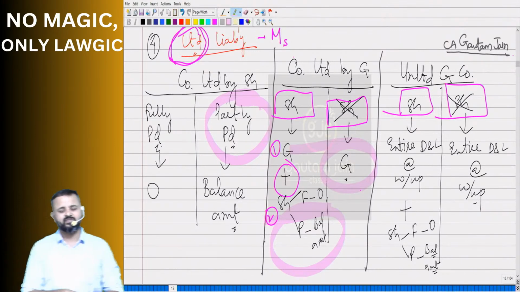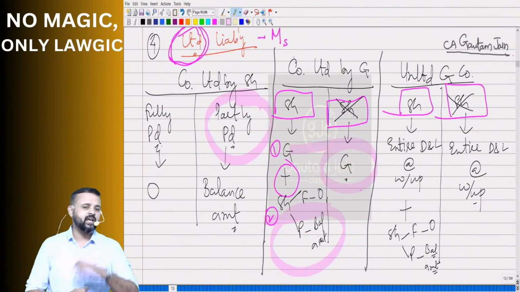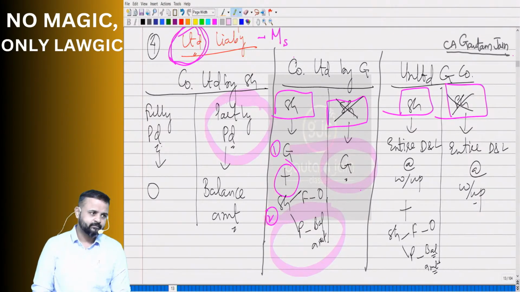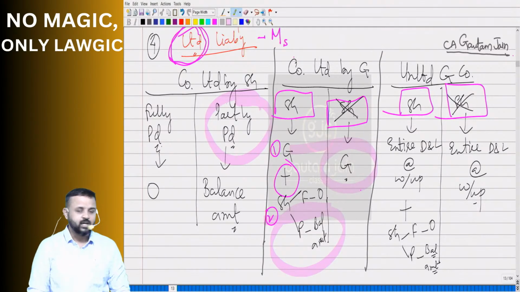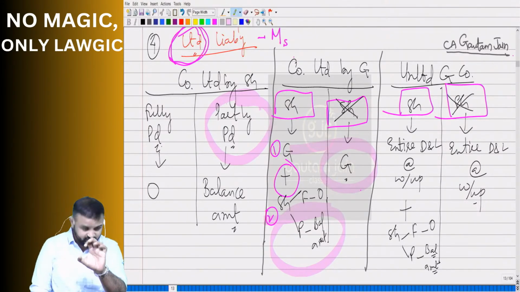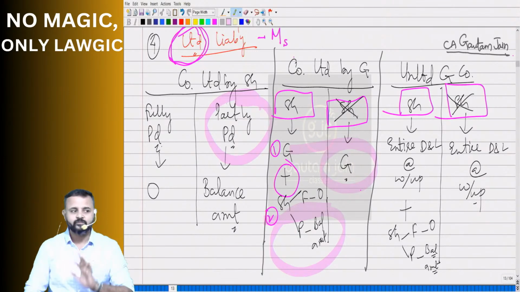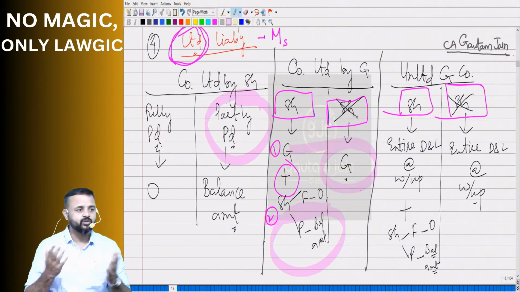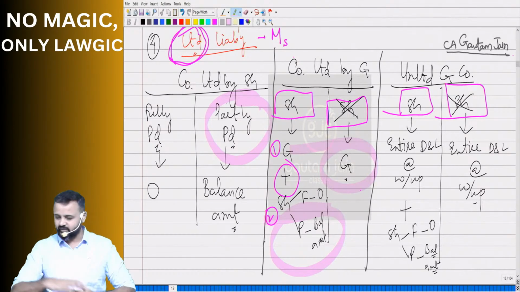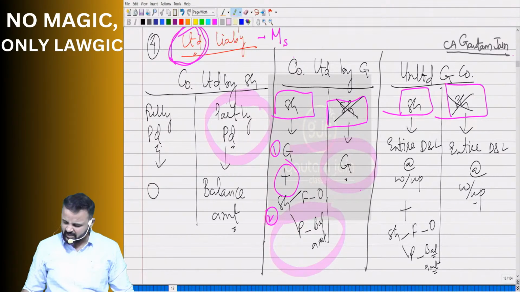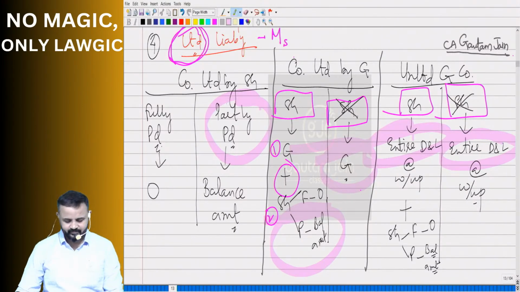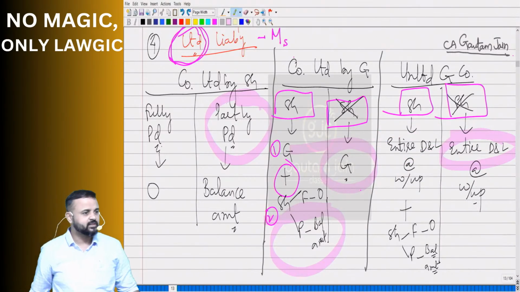Now the next question comes. Sir, what do you mean by limited guarantee? Amount is fixed. Amount of guarantee is fixed. It's limited, it's fixed, it's specified. Whereas unlimited guarantee, amount is not fixed. That's why we are saying entire debts and liabilities. Correct?